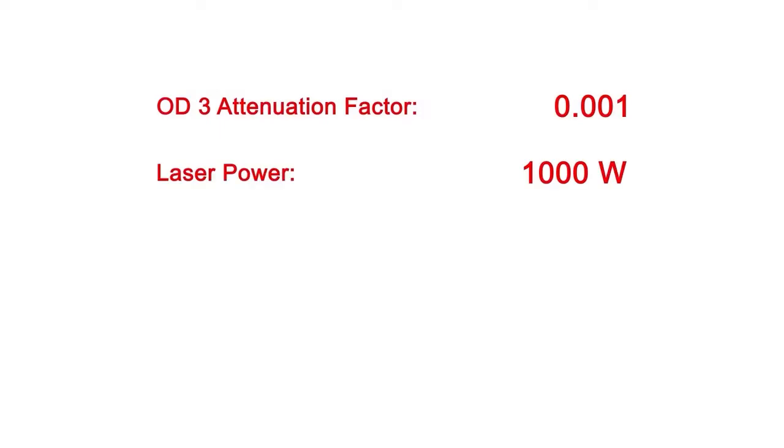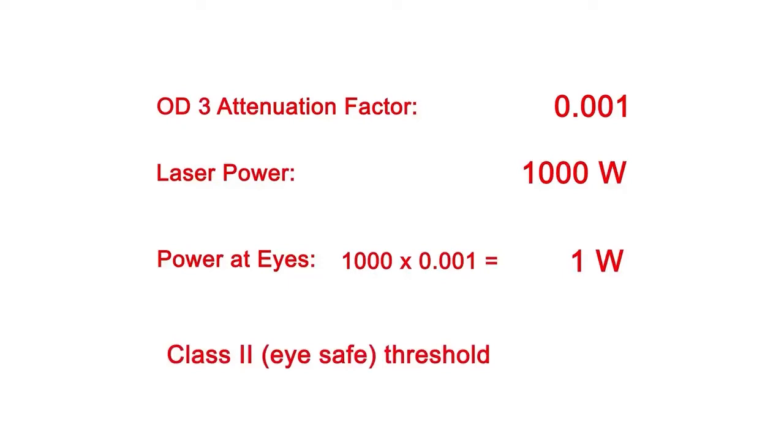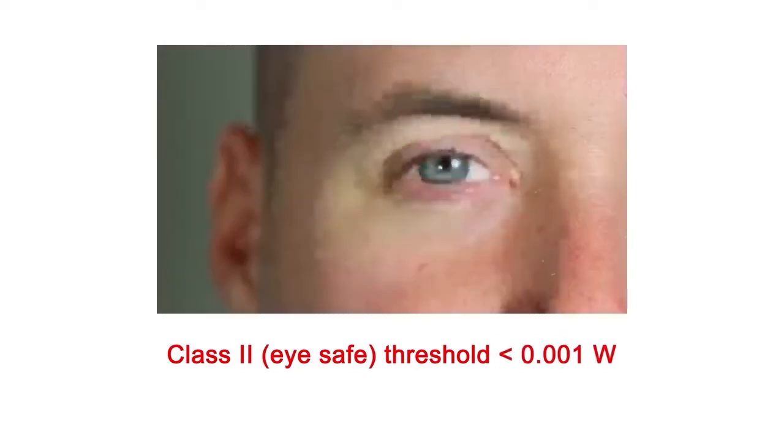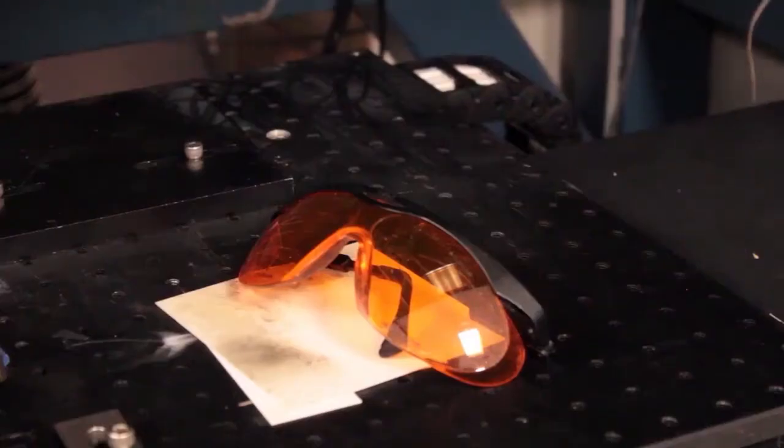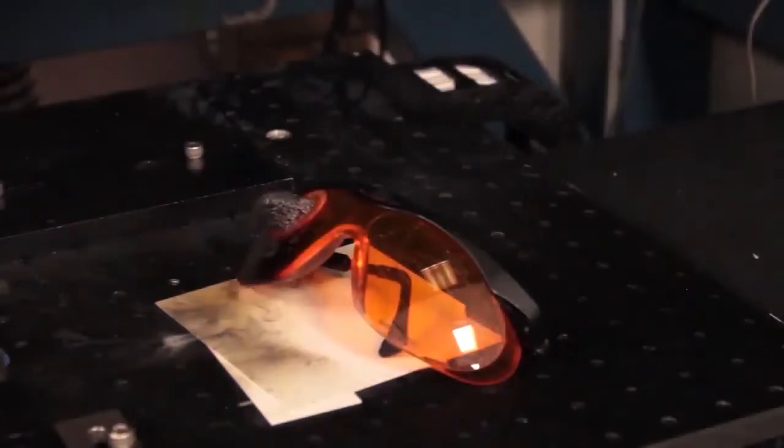Let's do the math. The eyewear still couldn't protect you because even with an OD of 3, the power of the laser will only be attenuated to 1 watt. Class 2 lasers, which are considered safe, are limited to visible beams of less than 1 milliwatt in CW. And it's only considered safe because a human blink reflex will limit the exposure to 0.25 seconds. In short, the attenuated power at 1 watt is 1,000 times greater than what is considered minimally safe. Let's put it to the test. Oh, that's a burned eye for sure. Well put.